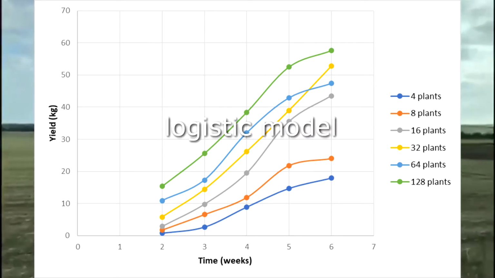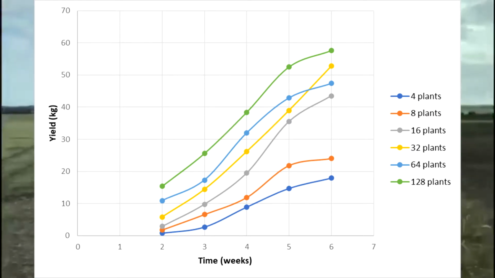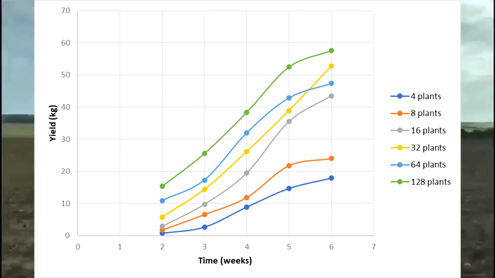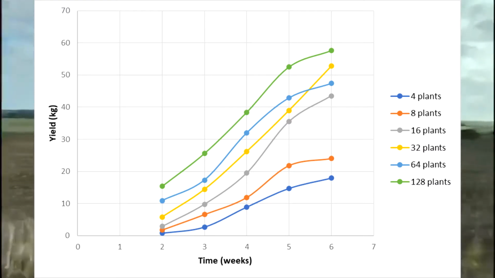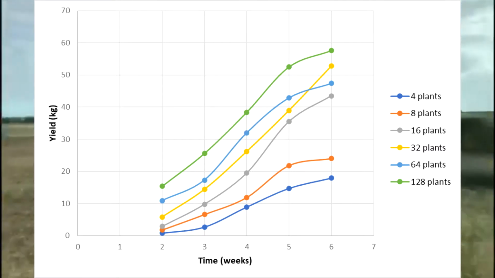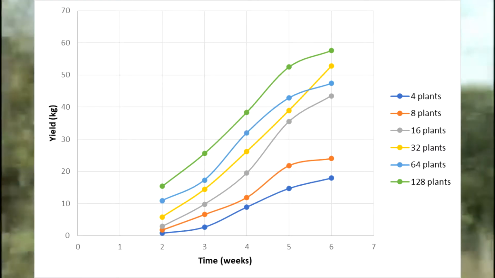We think the logistic model describes this accurately, as it removes the assumption that plants will not interact with each other, as we know that as plants grow bigger and spread out their roots and leaves, they will compete with other plants around them for many resources, such as nutrients from the soil, water, and light. This will prevent yield from continuing to increase exponentially.